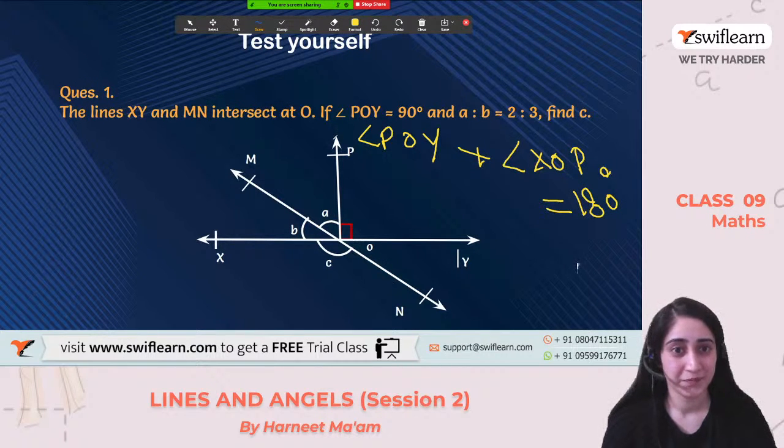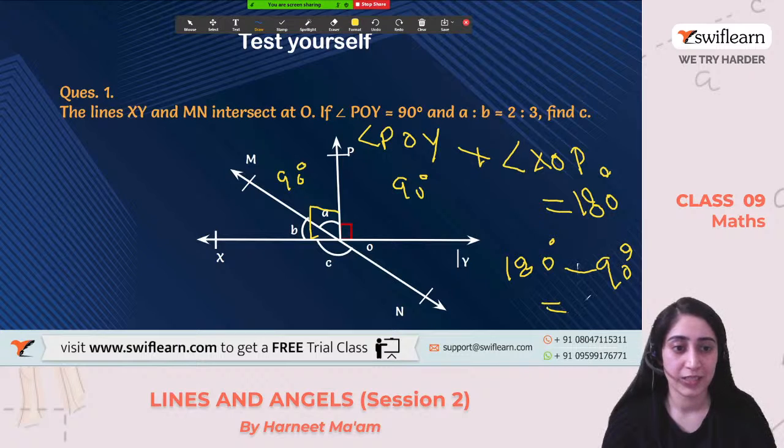This is a ray, right? Now, if I know the value of this one, it's 90 degree. So can I calculate the value of XOP? So I know this is also 90 degree. 180 degree minus 90 degree comes out to be 90 degree. Clear with this one? Why? It's 180 degree minus 90 degree. That gives me 90 degree. Right? Now I got the value of this, 90 degree.